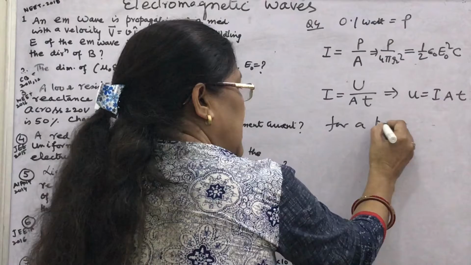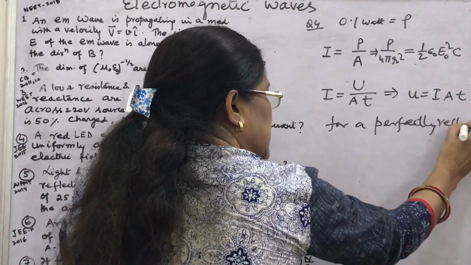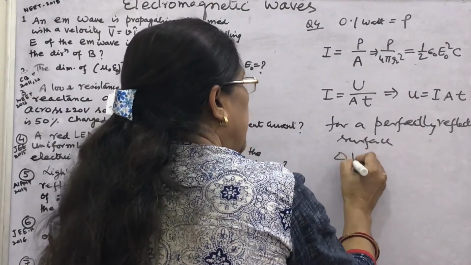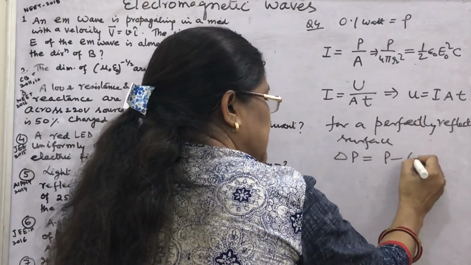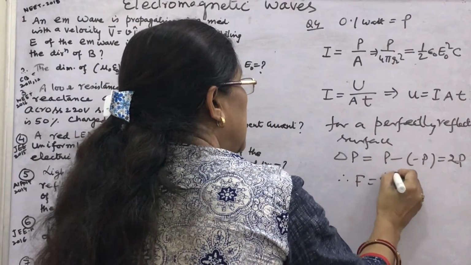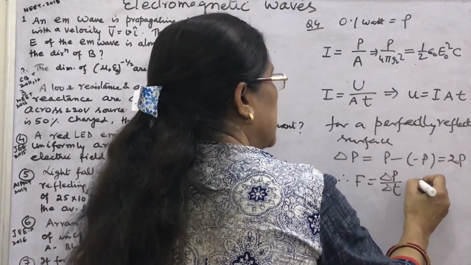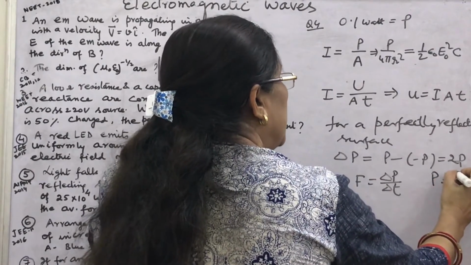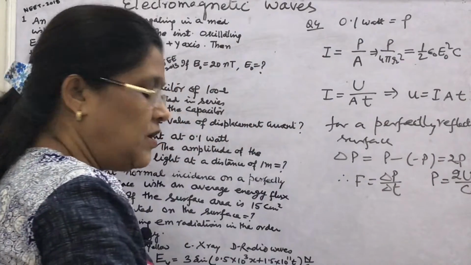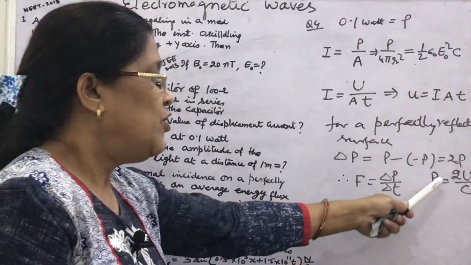For perfectly reflecting surfaces, the change in momentum will be P minus (minus P), that is 2P. Therefore, force is the rate of change of momentum, and momentum in EM waves is given by P. It will be equal to 2U upon C. We have seen momentum is U by C, and here we have to put 2U by C